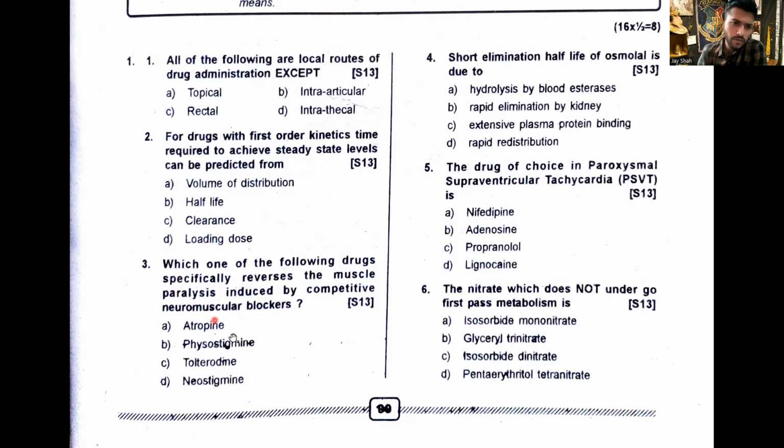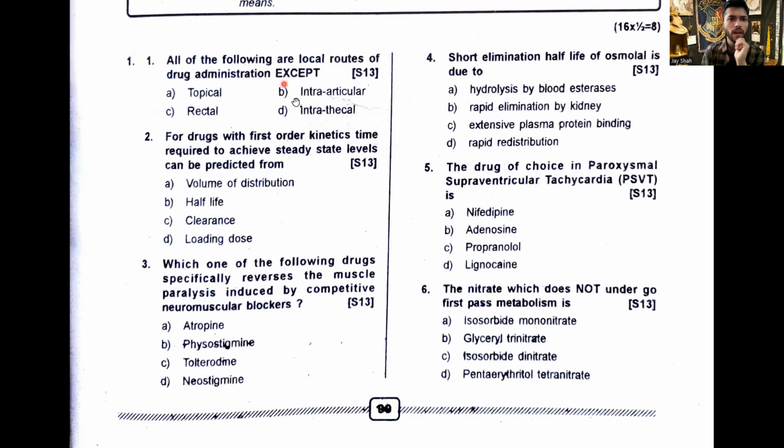Which one of the following drugs specifically reverses muscle paralysis by competitive blockers? Muscle paralysis, neostigmine. Always remember it has to be neostigmine, not physostigmine. For drugs with first order kinetics, time required to achieve steady state can be predicted by its half-life. Half-life, because a constant proportion of drug is cleared, right?